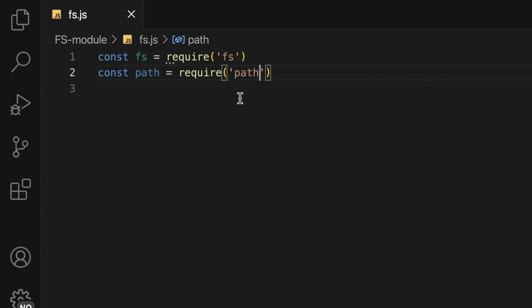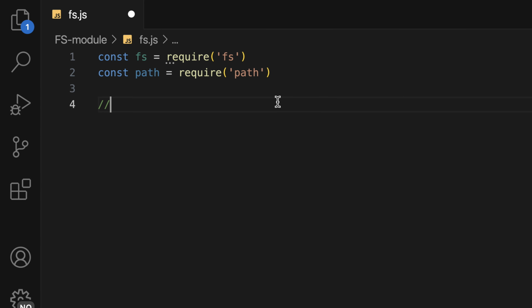So back here, first of all, this is what we are going to do. We are going to create a folder, and after creating it, we are going to create a file. After creating the file, we are going to write some content onto the file. After writing it, we want to append some content into it, and also we want to read all that we have written onto the file, and lastly, delete that file.